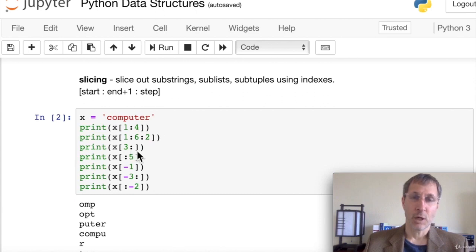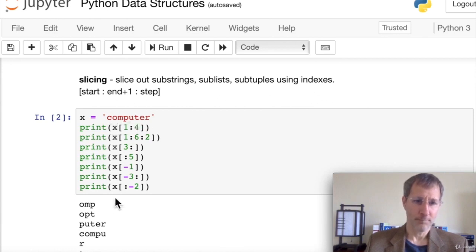So if you don't know how long a string is, or you just want to get all of the remaining elements, skip the first three items or something, you use an open colon. Next, we're not going to declare a start, so we can skip the start by just putting colon 5. In other words, our default is we're going to start from the beginning of the string. We're going to get up to the sixth item because the 5 is non-inclusive.